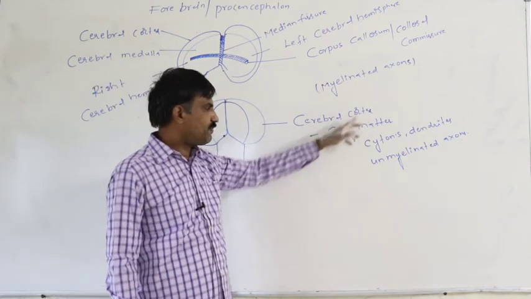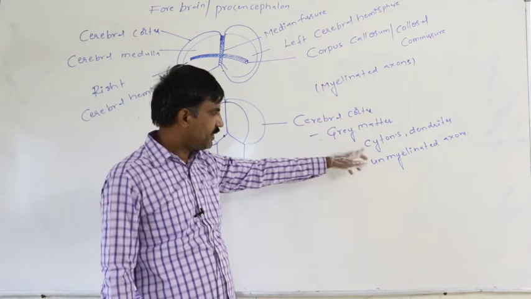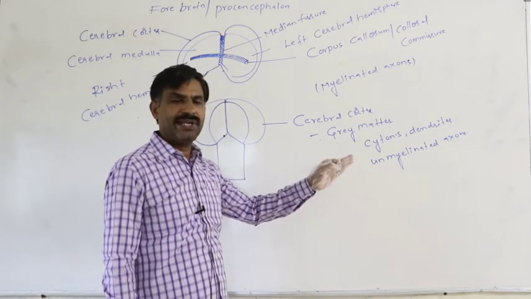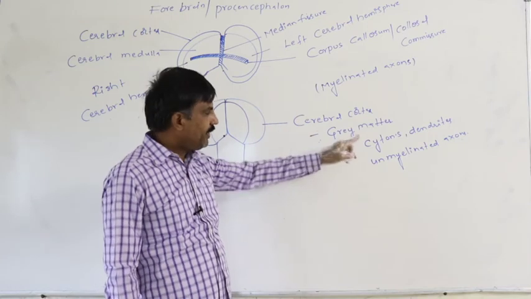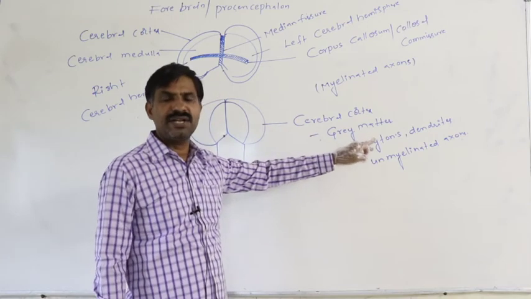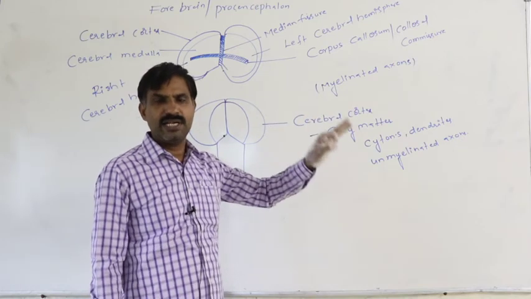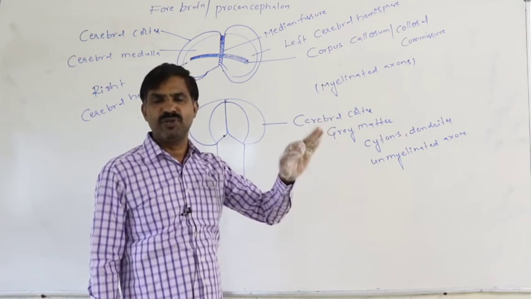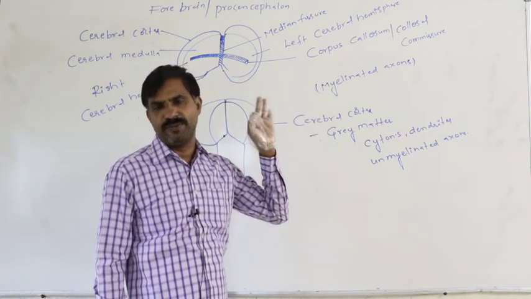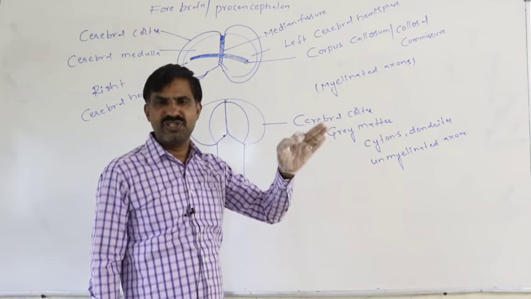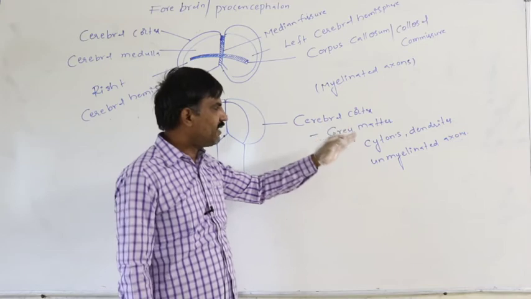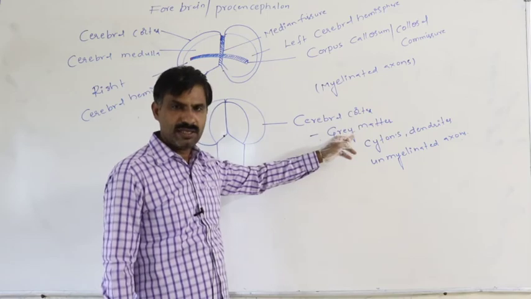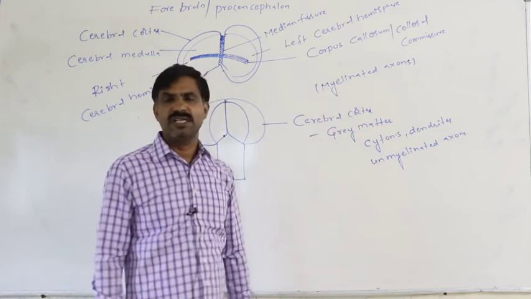In the cerebral cortex specifically, the grey matter is rich with cytons, dendrites, and unmyelinated axons. In the cytons and the dendrites, Nissl granules (micelle granules) are present. Those granules principally provide the grey color to the grey matter. Due to that reason, the cerebral cortex is grey in color.